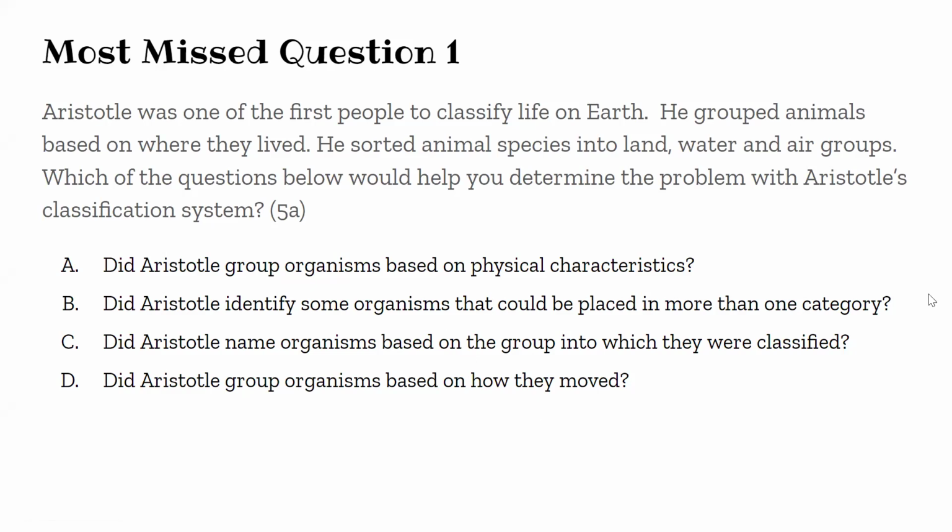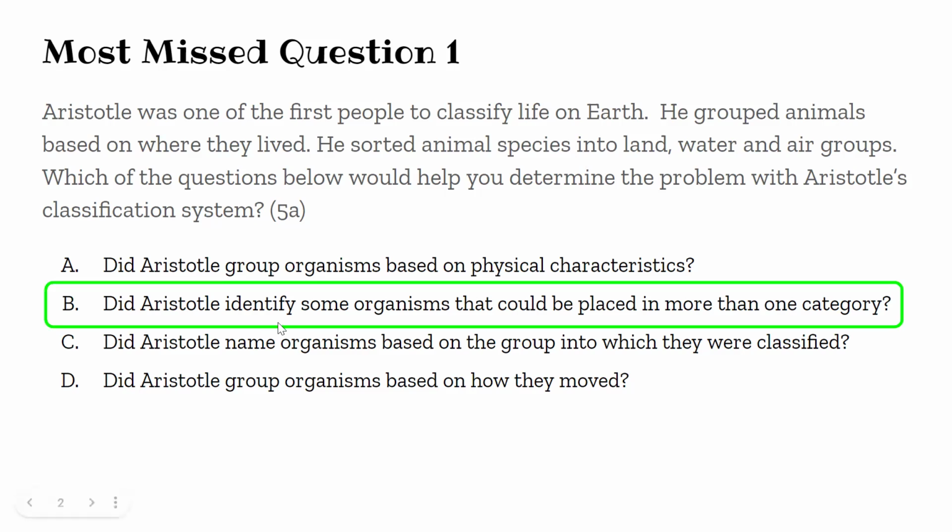Did Aristotle group organisms based on physical characteristics? Yes, that makes sense. Did Aristotle identify some organisms that could be placed in more than one category? Did Aristotle name organisms based on the group into which they were classified? No, he did not name anybody. Did Aristotle group organisms based on how they moved? Well, nothing about movement is given. So the right answer here to this question is B. Identify some organisms that could be placed into more than one category.